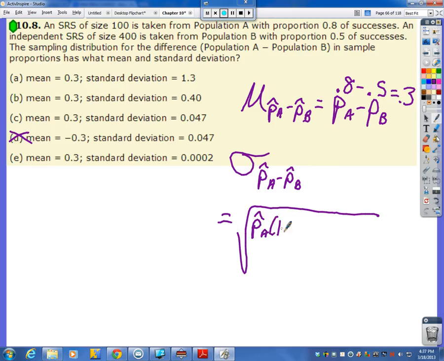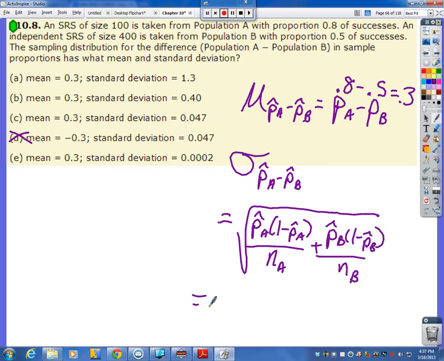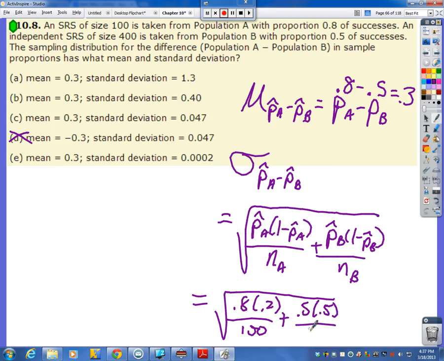P-hat A times 1 minus P-hat A, all over the sample size of A, which was 100, plus, oh, well, here, I don't want to mix these up. Let's go ahead and write out the full formula first, in A. And then P-hat B times 1 minus P-hat B all over n B. So now let's plug in our numbers. This would be 0.8, this would be 0.2 over 100, plus 0.5 times, well, another 0.5 for the failures there. And then 400 there.